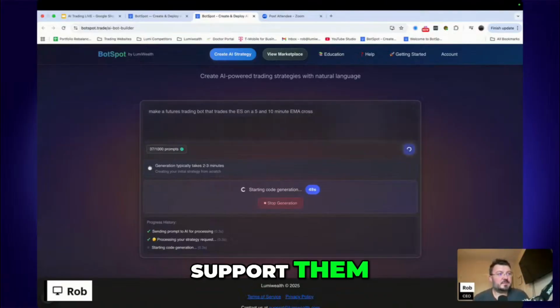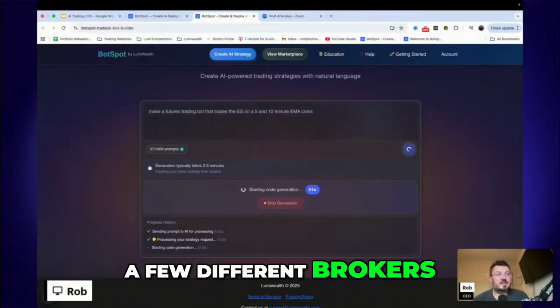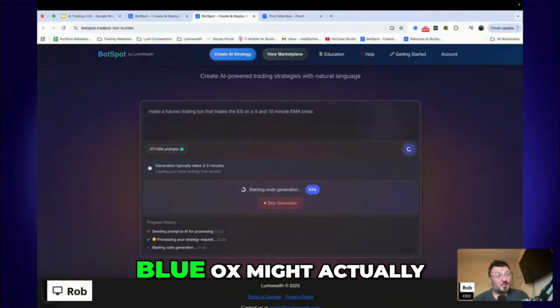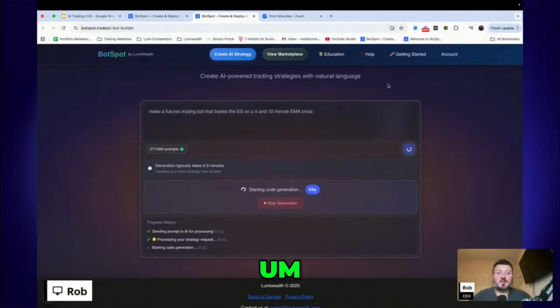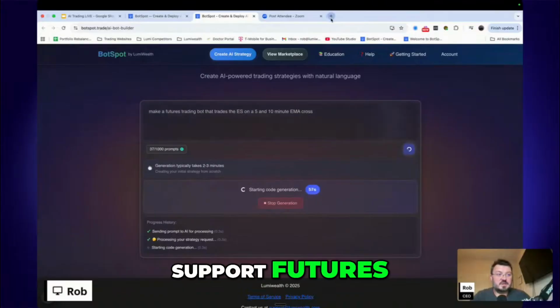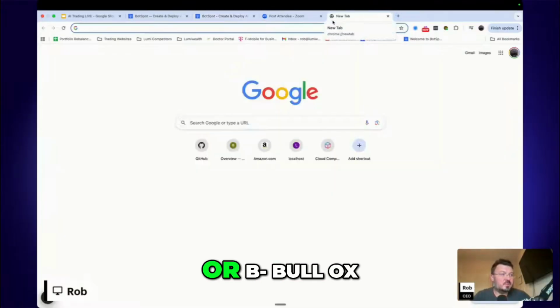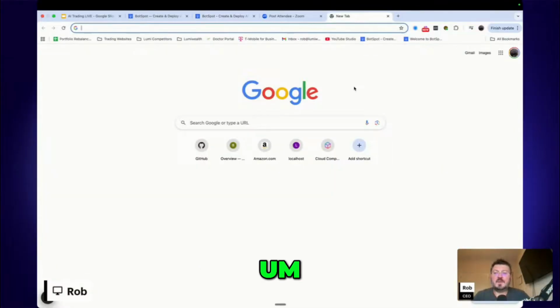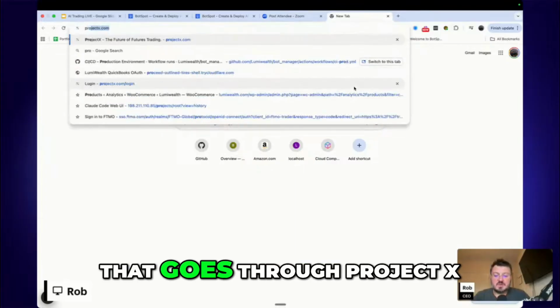We'll see if we support them, because we support quite a few different brokers. Many of them I've never heard of. Blue Ox might actually be one of them. We actually support futures. Blue Knox. Oh, Bull Knox. Okay. Yeah, we support basically everything that goes through Project X.